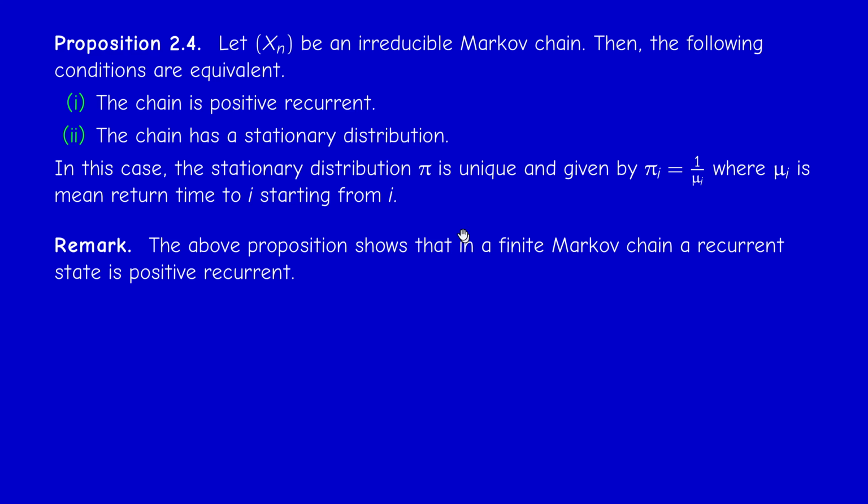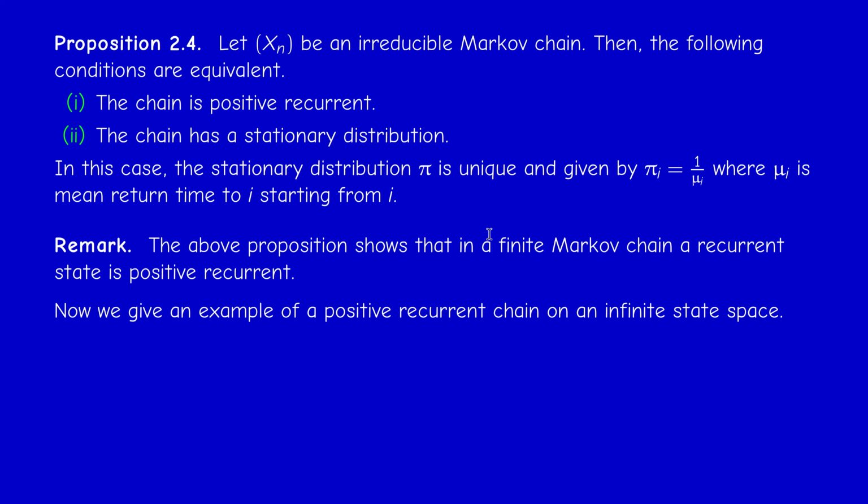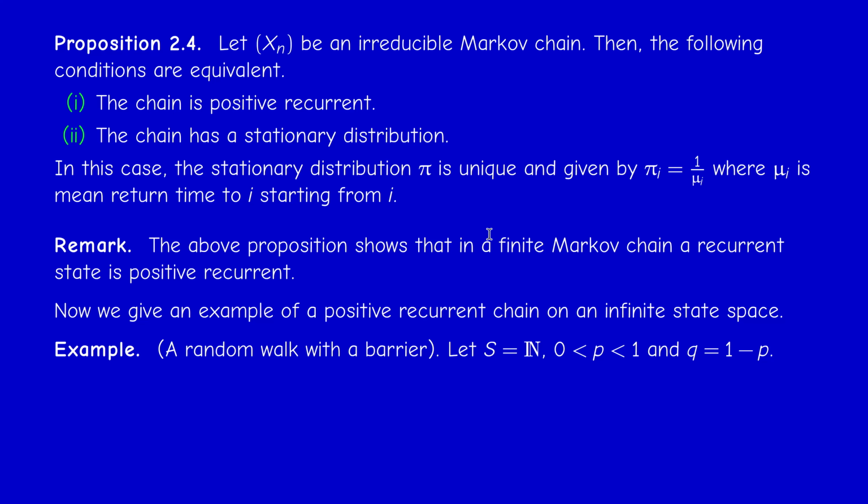Okay. So in the case of finite state Markov chains, recurrence and positive recurrence are equivalent. Okay, this can be deduced from this proposition, but we knew that actually. We don't need to distinguish between null recurrent and positive recurrent in the case of a finite state space. They are just equivalent. Okay, but there is a difference in the infinite state space. So now let me give an example of a positive recurrent chain, because up to now the examples were just null recurrent.